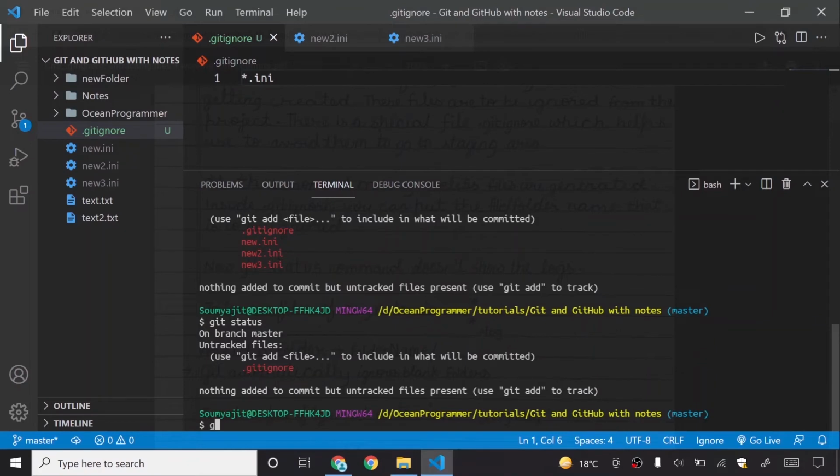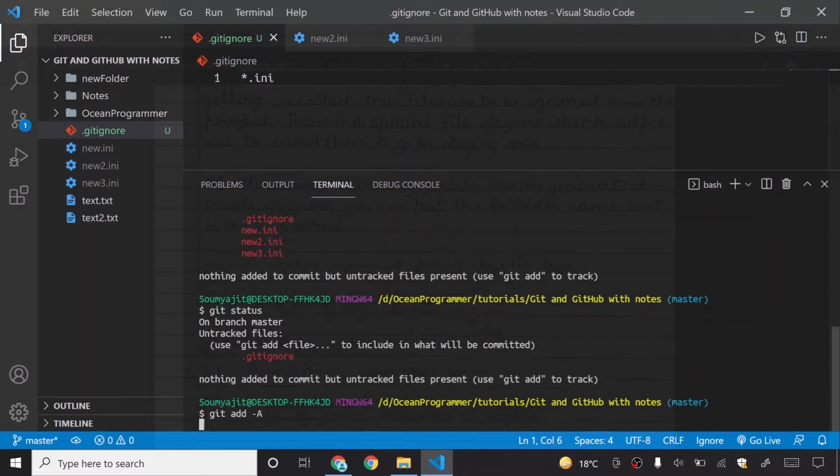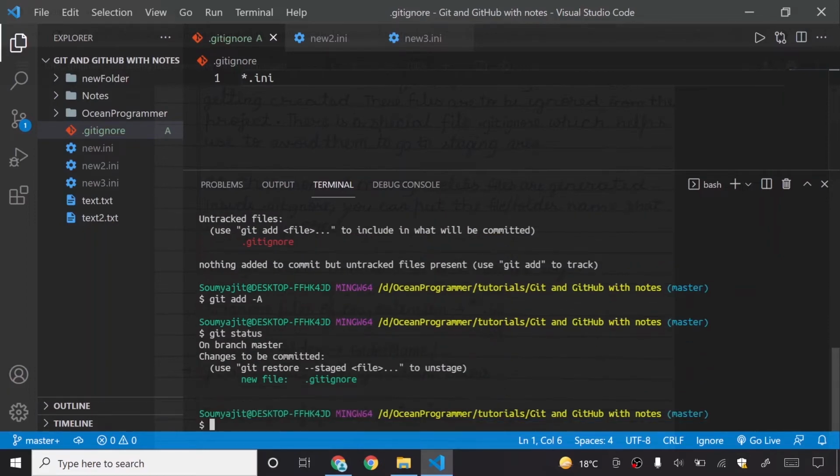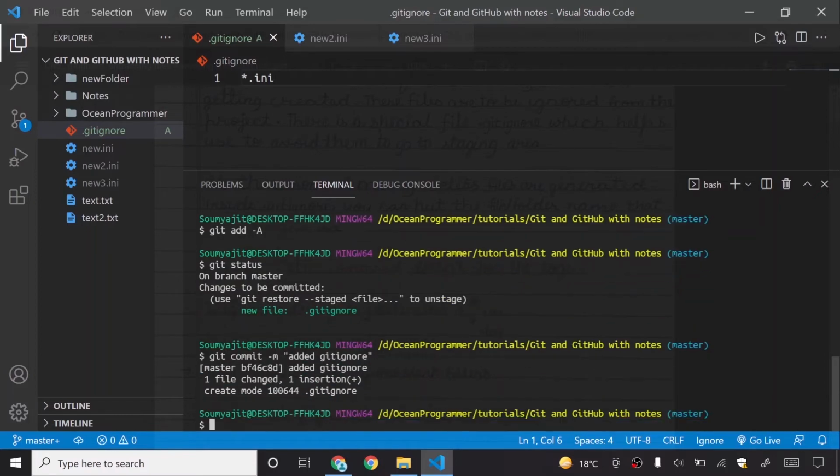But it's showing my .gitignore. If I write git add -A, the files which are ignored by .ini won't be added to my staging area. If I show you git status, it is showing me only .gitignore, but the .ini files are not there. If I say git commit -m "added gitignore" and then press my enter key, it is saying added gitignore.